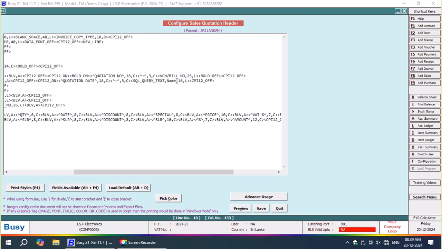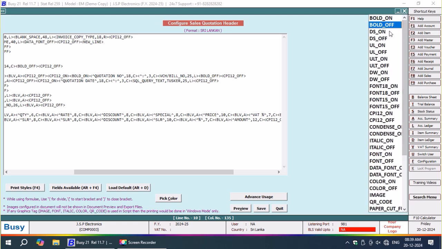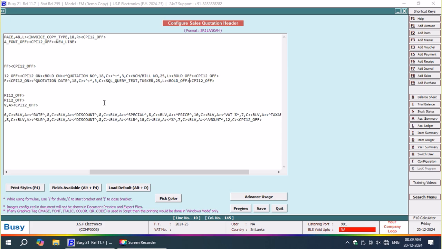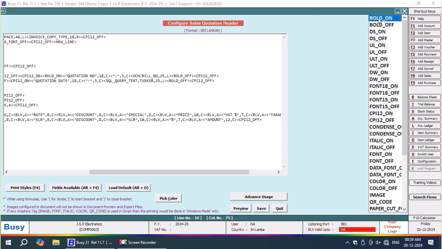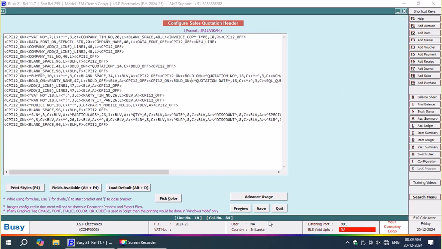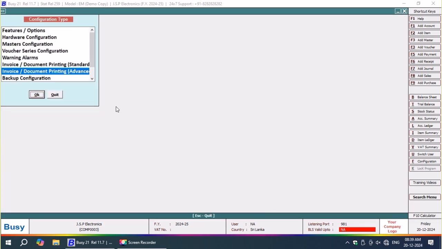Now I'm going to select SQL query text. There I'm going to mention it as text by name Tusker. Instead of that 16, I'm going to make it as 25. Okay, now let us run the query. Okay, now let me check the query. Now let us save the query.